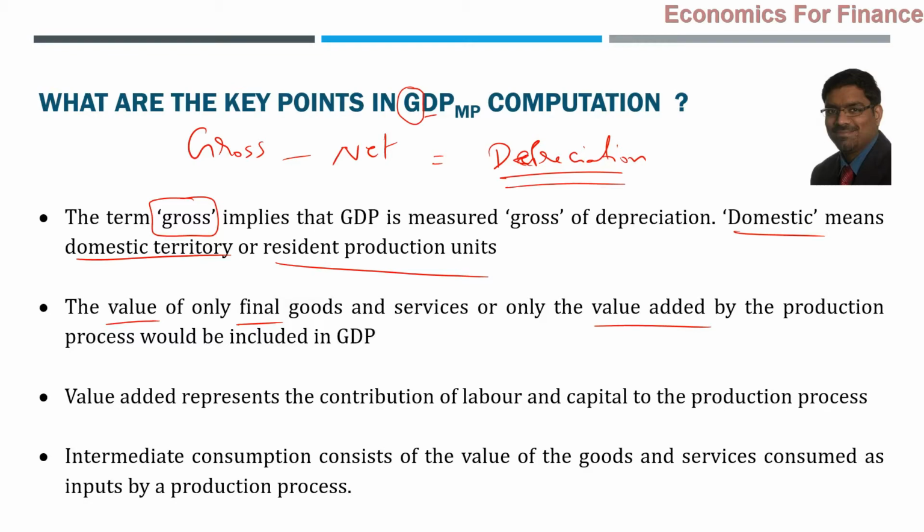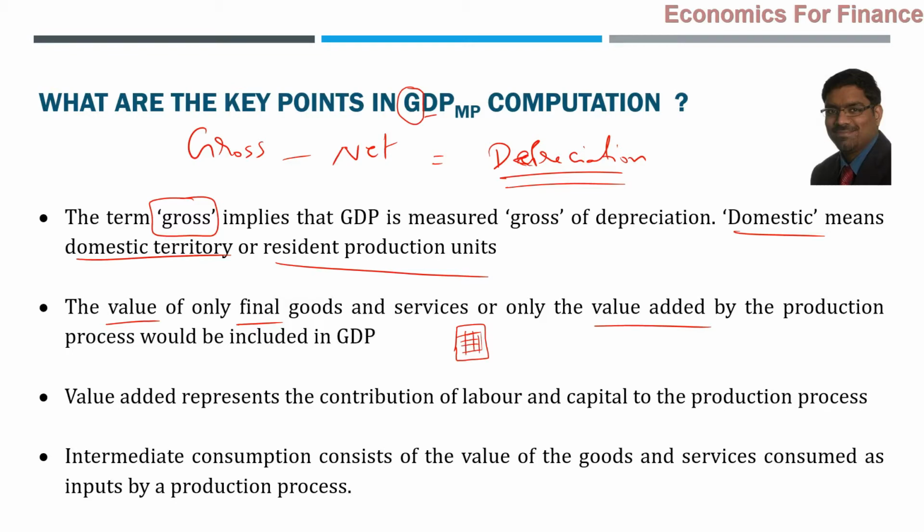For example, in this example of Apple phones, let us say Apple imports so many components from other countries and just does the assembling process here. Let us say only the assembly of that mobile phone is happening here, and all the other components, software, everything is imported from outside India.